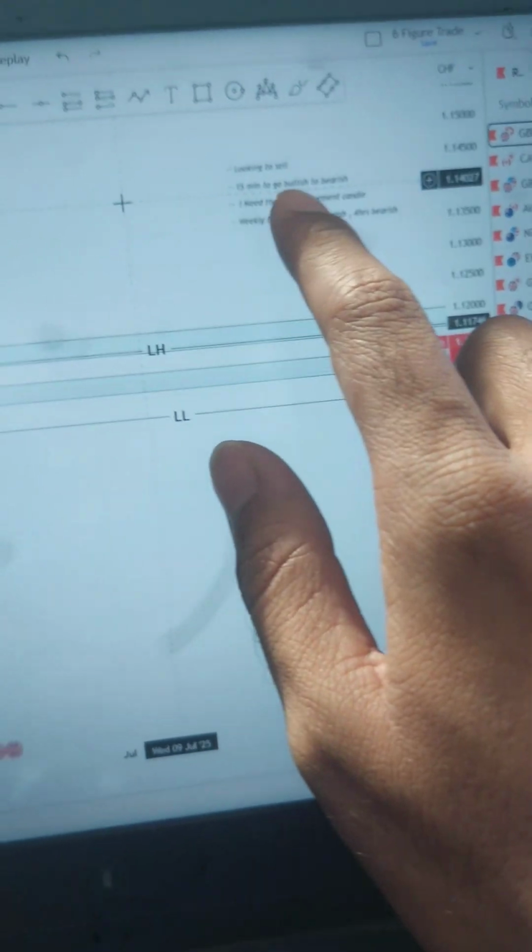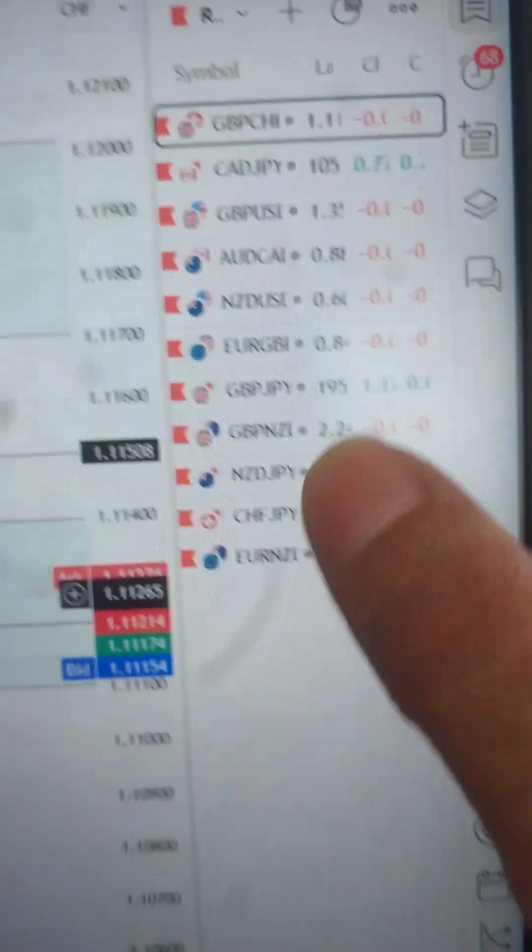So in GBP CHF, what I'm looking for here, I have written it down. I want the 15 minute bullish and then bearish. As we can see, the 15 minute is a bit sideways, but we need the retracement candle on the 4 hour. This is what we need. And these are the currencies I have shortlisted.